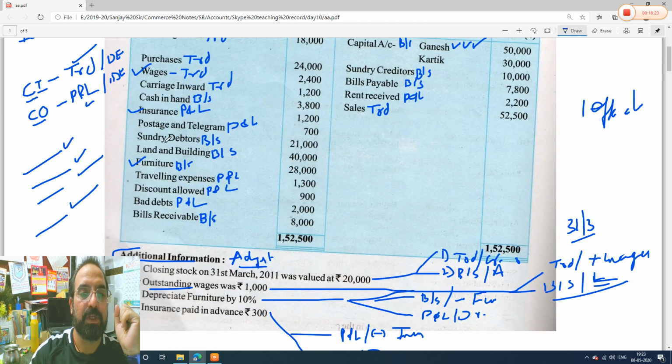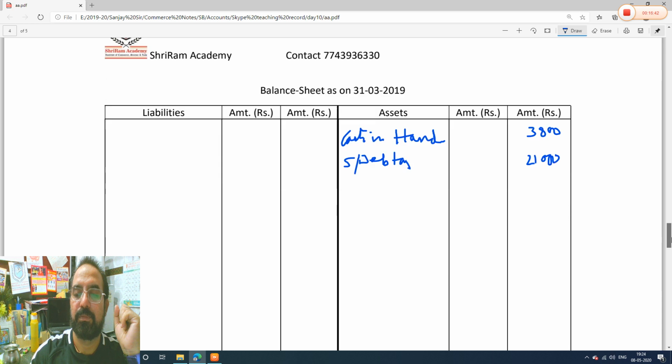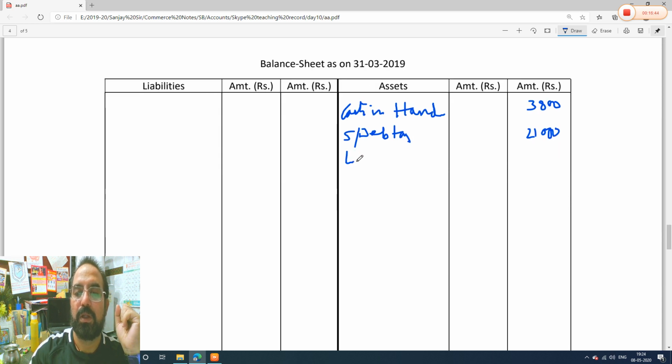Let's proceed further. After that is land and building, 40,000, and furniture, there is one tick mark, 28,000. Land and building, no tick mark, 40,000 outer column. Furniture, there is one tick mark, 28,000 inner column. So land and building, no tick mark, 40,000.